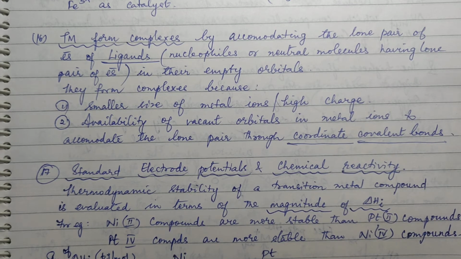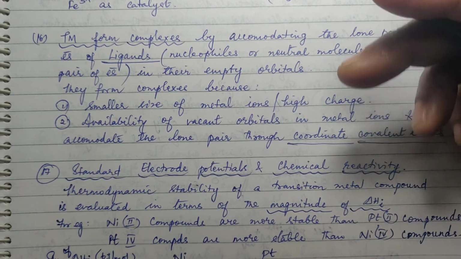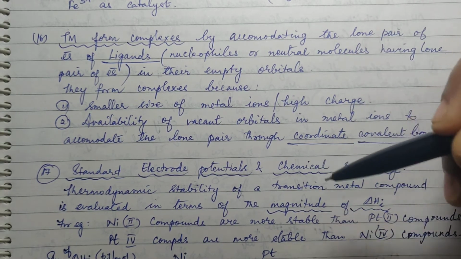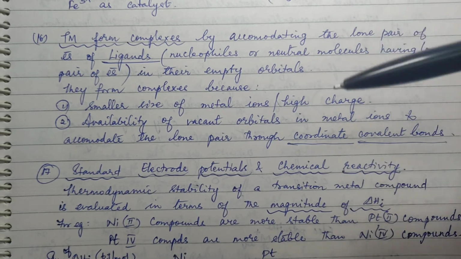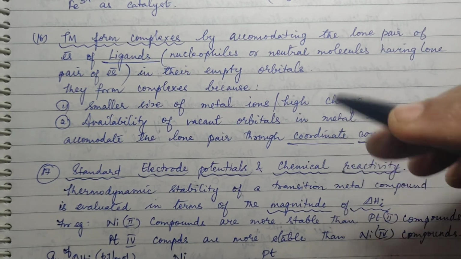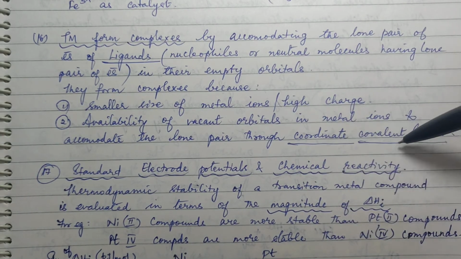In what way are ligands attached to the transition metal ion? Through coordinate covalent bonds. Now what is a coordinate covalent bond? The electron pair belongs to the ligand and the transition metal ion is giving its empty orbital. So one is giving a pair of electrons and the other one is simply accommodating. Such a bond is called a coordinate covalent bond.